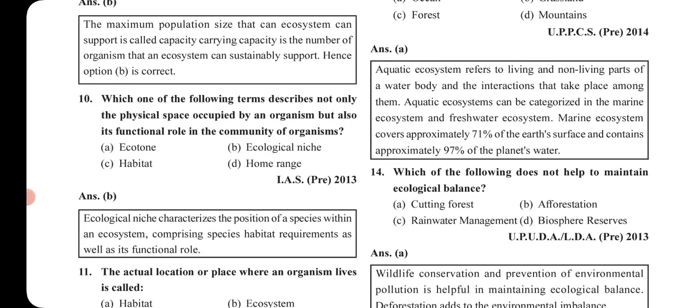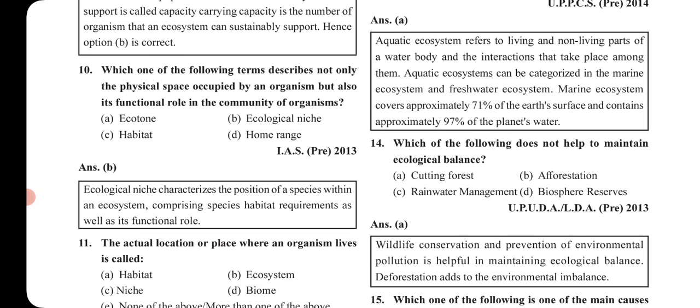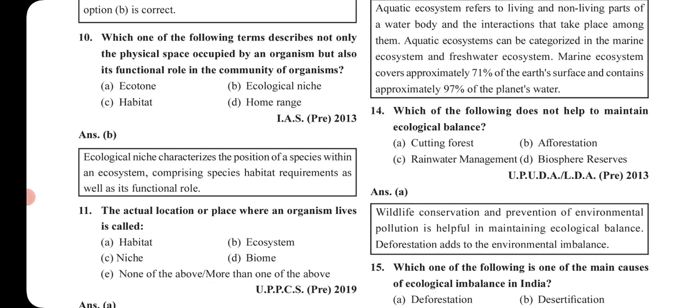So yesterday we had discussed ecological niche. We have discussed the features as well. So from here we can answer this. It is ecological niche that characterizes the position of a species within an ecosystem, comprising species habitat requirements as well as its functional role.